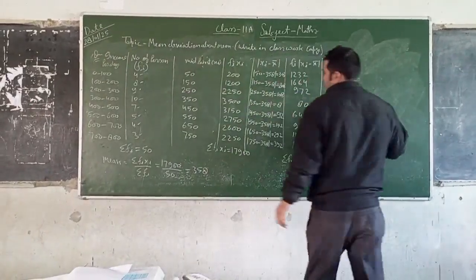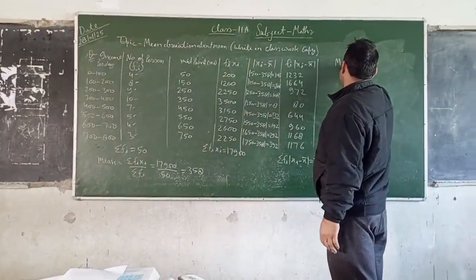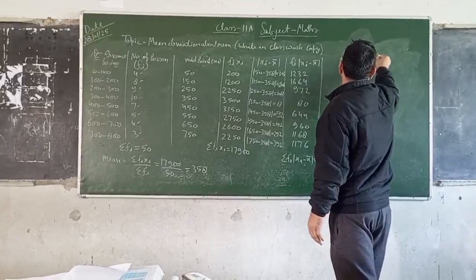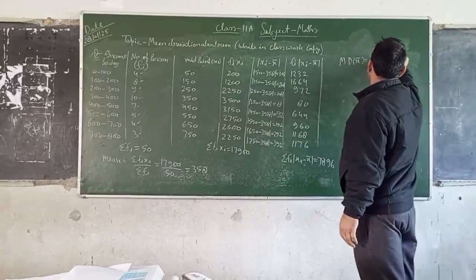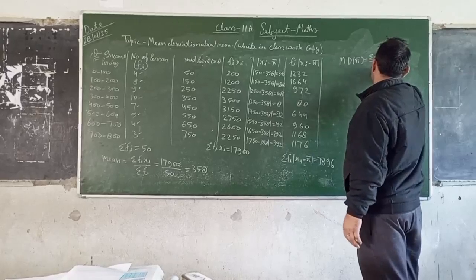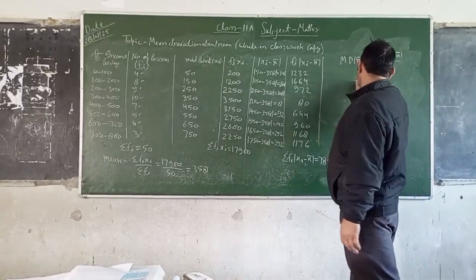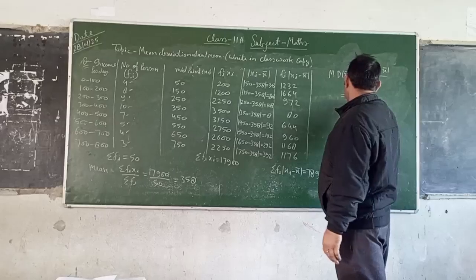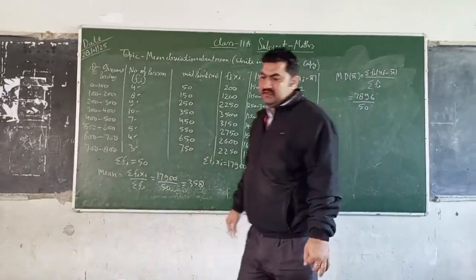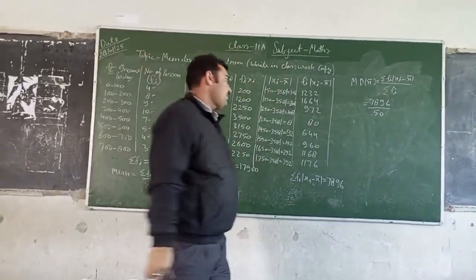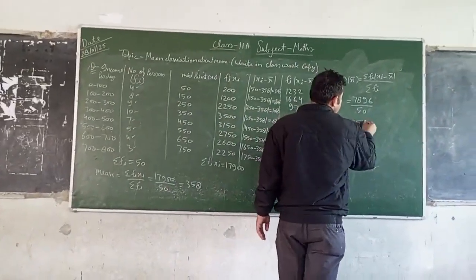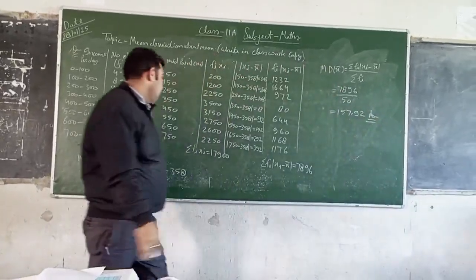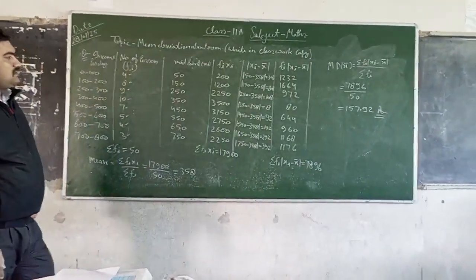Again the formula: mean deviation about mean is equal to sigma fi mod of xi minus mean upon sigma fi. Therefore the value is 7896 upon sigma fi, which is 50. Division of these gives 157.92, and this is your answer. Okay, note it down, all of you, and the next question is in the next class.